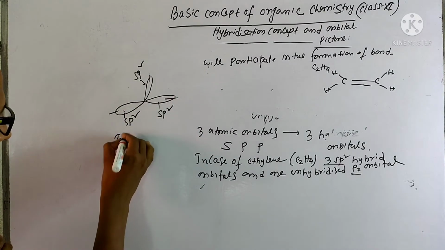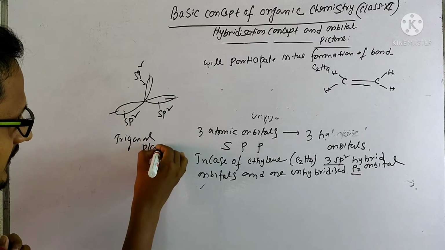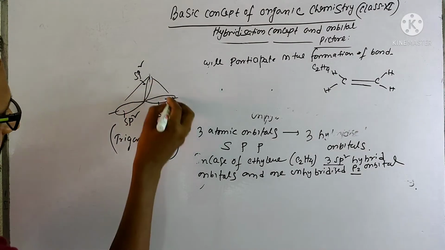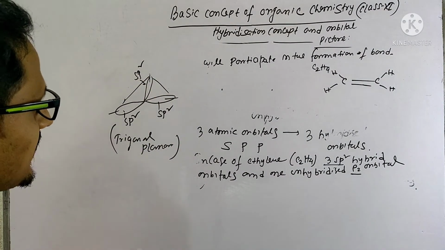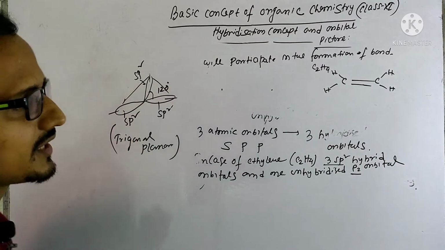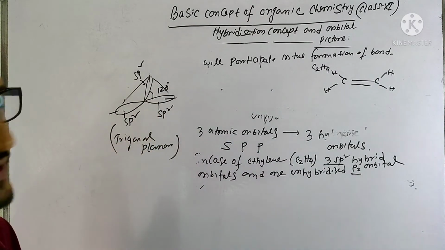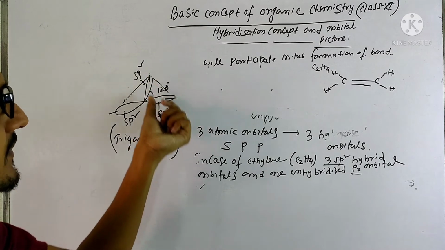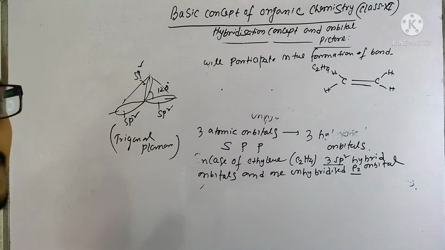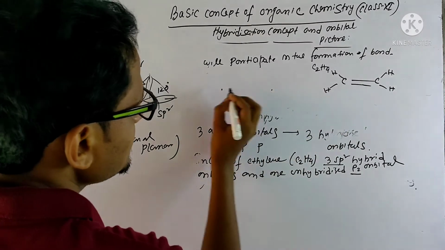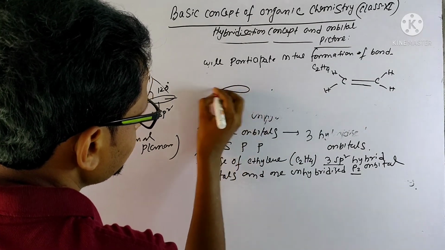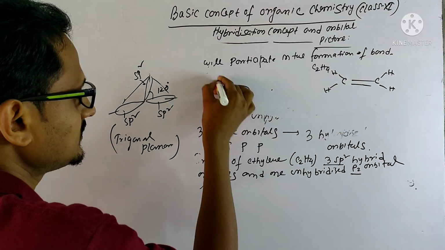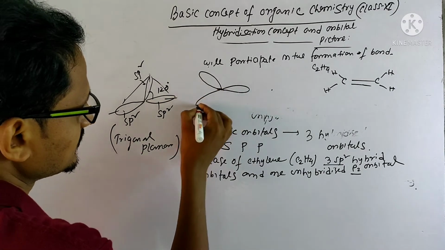It is trigonal planar. All the sp2 hybrid orbitals are trigonal planar, like this. Here the bond angle is 120 degrees, the bond angle between 2 sp2 hybrid orbitals. So the shape will be like this: the 3 sp2 hybrid orbitals are placed at the 3 corners of a triangular plane. Now this carbon has 1 sp2 hybrid orbital like this, and this other carbon has another sp2 hybrid orbital, this one, and another this one.